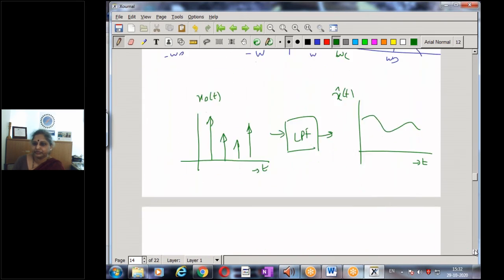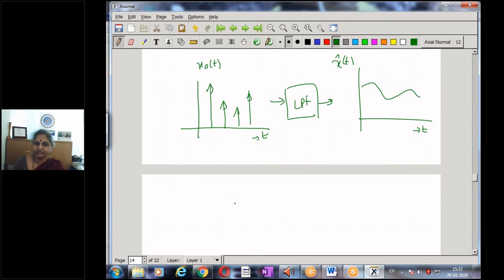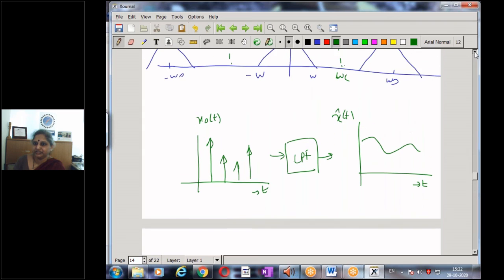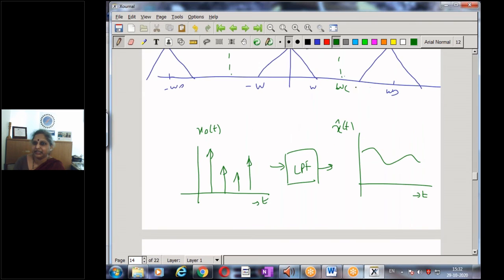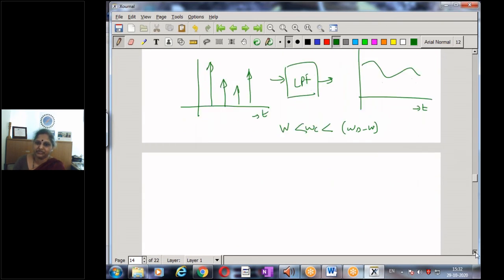So my cutoff frequency should be greater than W but less than omega s minus W. So the condition is that omega c should be greater than W and less than omega s minus W, and then I will get back my original signal.